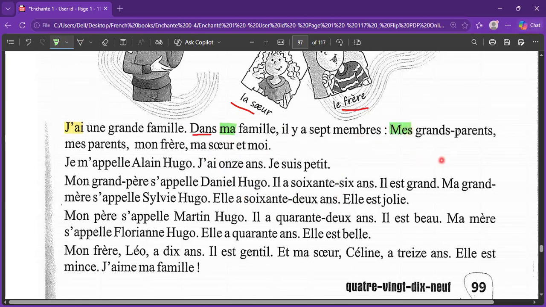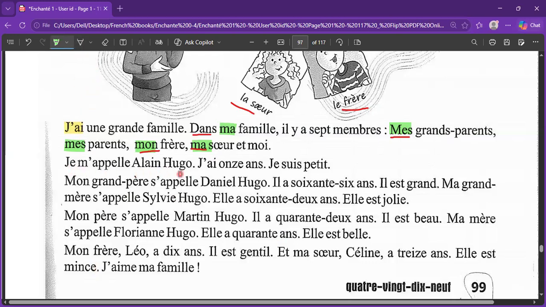Mes grands-parents, my grandparents. Mes parents, my parents. Mon frère, my brother. Ma sœur, my sister, and me. Now you can see, every time I said mon, ma, I said this is my. Then why different spellings? Why different words have we chosen for my? We are going to see that grammar part in this lecture also. These are called possessive adjectives, and this is our today's grammar topic. Let's see the discussion further.